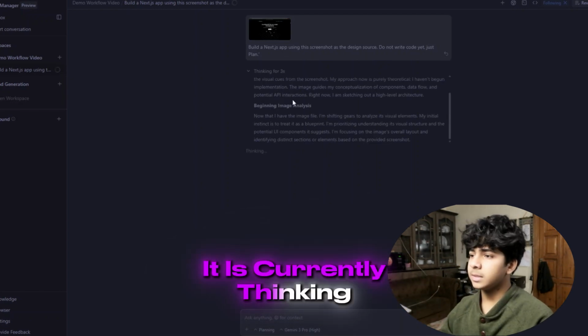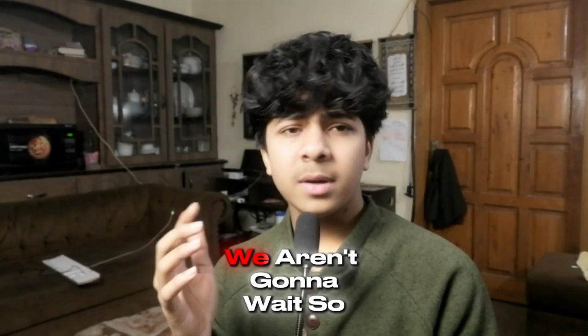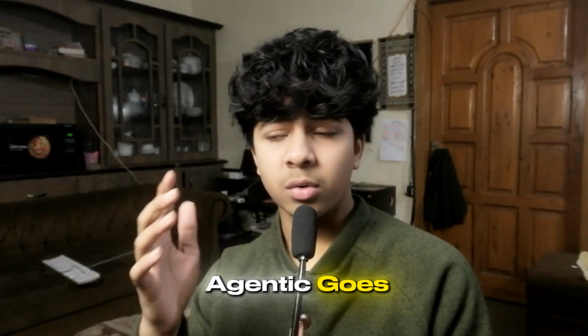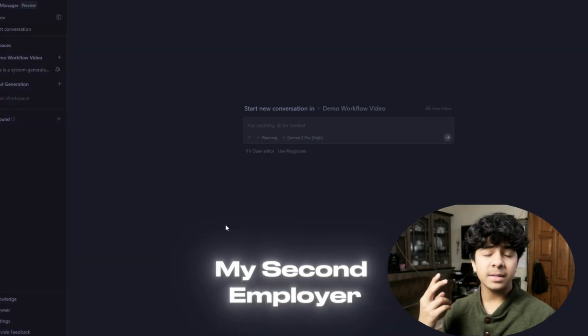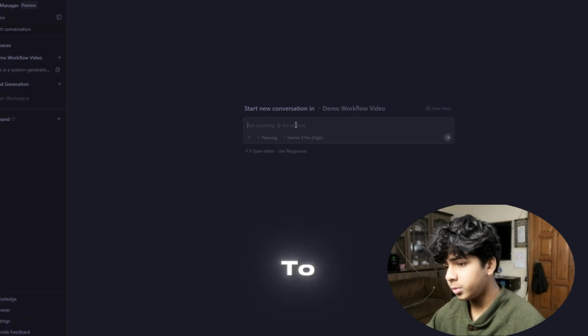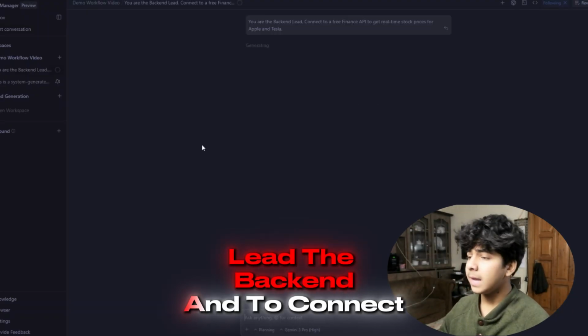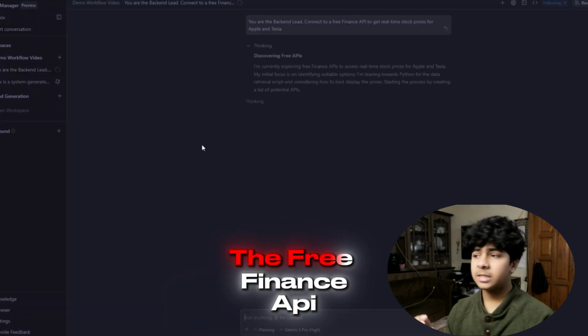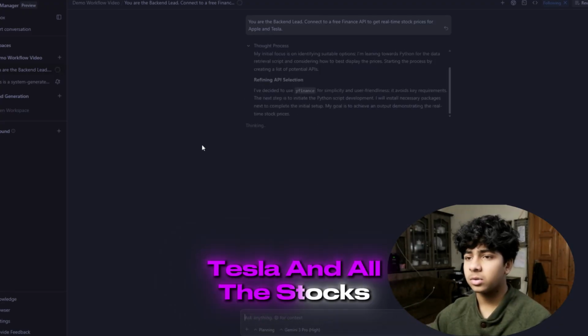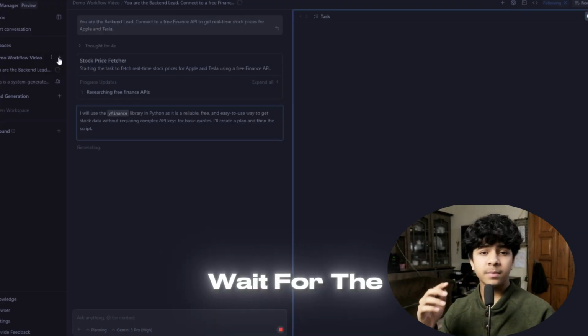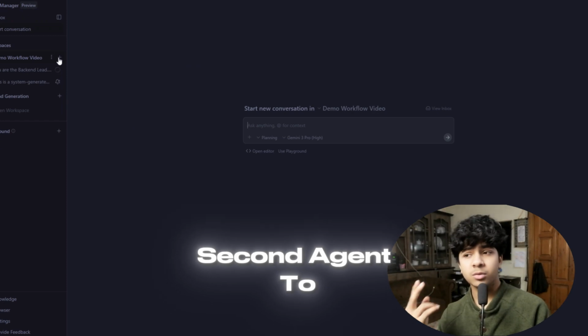It is currently thinking. While agent 1 is working on the UI, we aren't gonna wait. So this is where the agentic workflow comes in. I am just gonna click this plus icon, and now I am gonna tell my second employee to lead the backend and to connect the free finance API for the real-time stock prices of Apple, Tesla and all the stocks. We aren't gonna wait for the second agent to spin up.